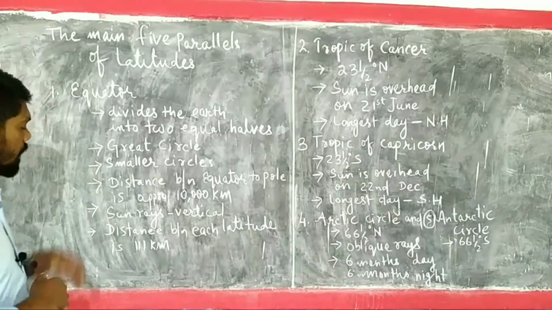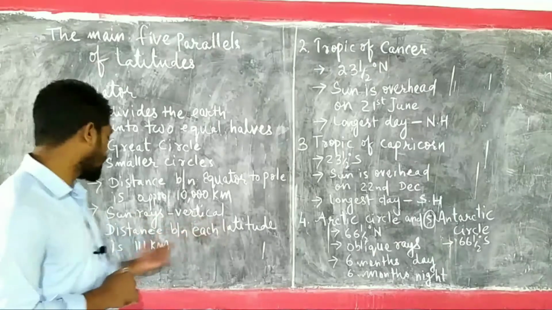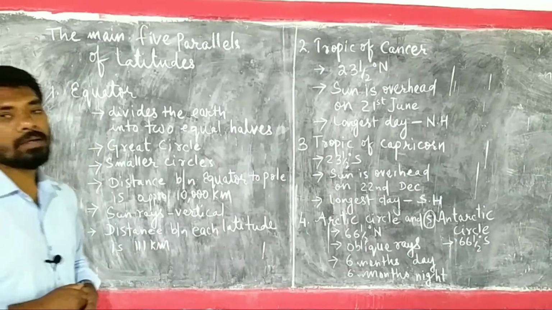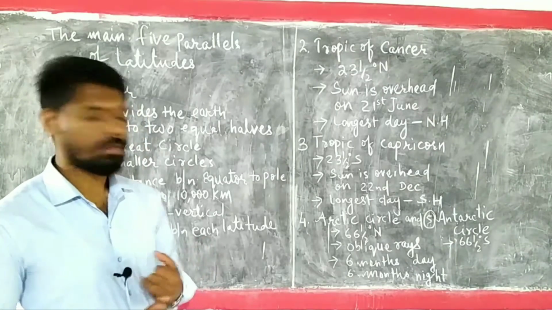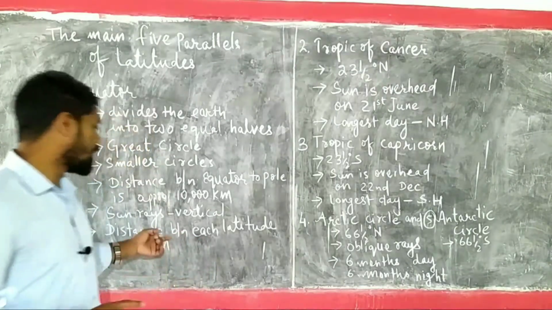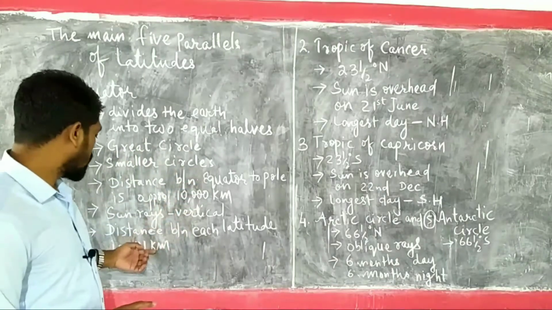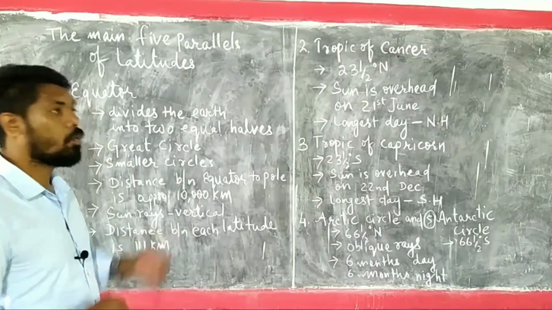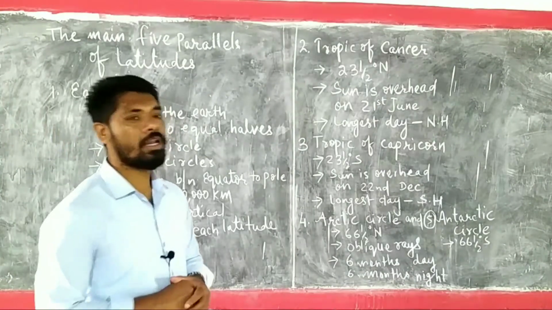Then the distance between each latitude is 111 kilometer. That is, from 0 degree to 1 degree, from 1 degree to 2 degrees, the distance will be 111 kilometer. Why is it only 111 kilometer?